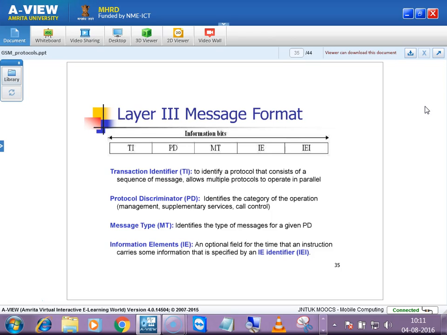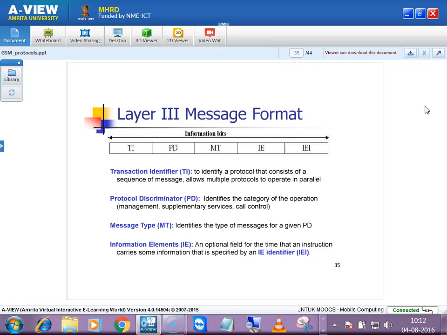Supplementary in the sense of call waiting, call in progress, call forwarding, block list; these are the supplementary services provided to the user. So here we have the sequence number and the protocol used, what services this sequence number is provided with, the call procedure and the service.